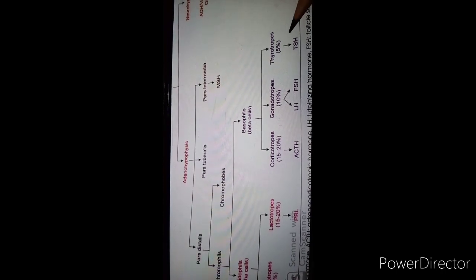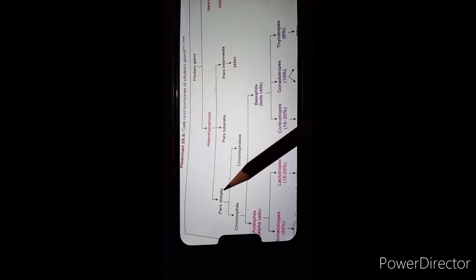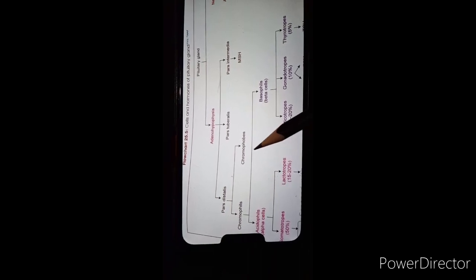Now before going to the next part, we can summarize like this: the adenohypophysis and neurohypophysis are the major parts of this pituitary gland. Adenohypophysis contains pars distalis, pars tuberalis, pars intermedia. The pars distalis or pars anterior contains two types of cells, chromophils and chromophobes.